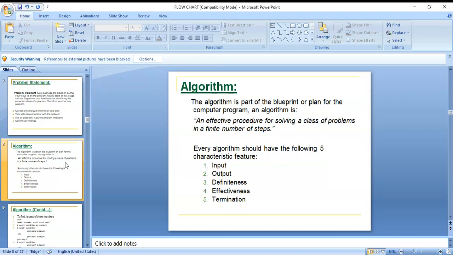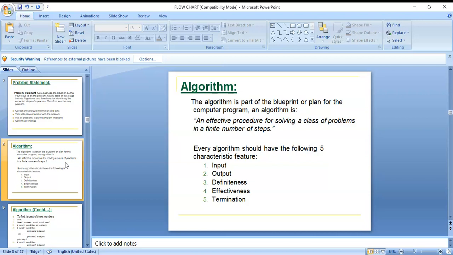All of you note down, this is the definition for algorithm: an effective procedure for solving a class of problems in a finite number of steps. If there are an infinite number of steps, that is a waste for us. Finite number of steps means the problem must have a solution. If there is no solution, you can't find it out; if there is a solution for that problem, you can easily find it out.